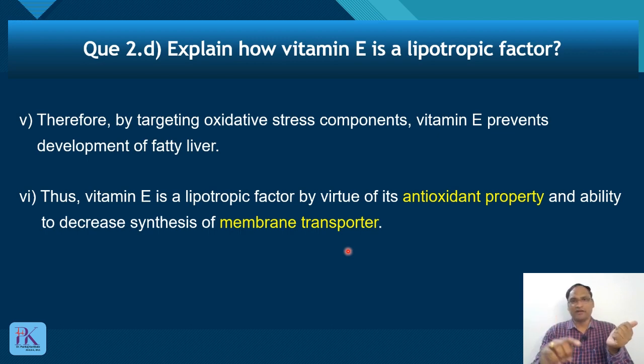For 2 marks, you have to write inhibition or decreased synthesis of membrane transporter, okay, which transports fatty acid into the liver. Okay, so these are the two mechanisms by which vitamin E acts as lipotropic factor. Okay, next question.